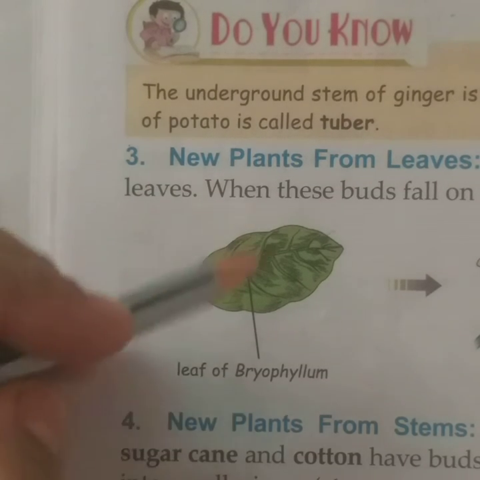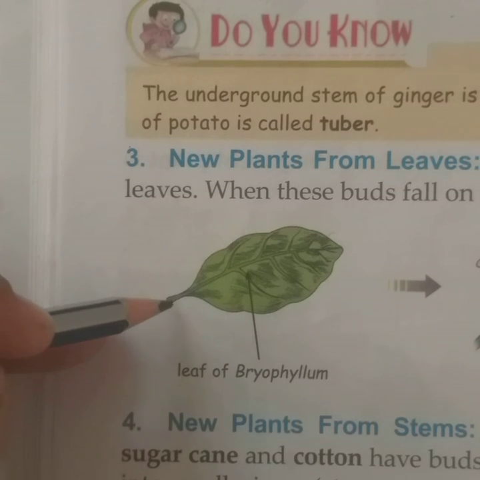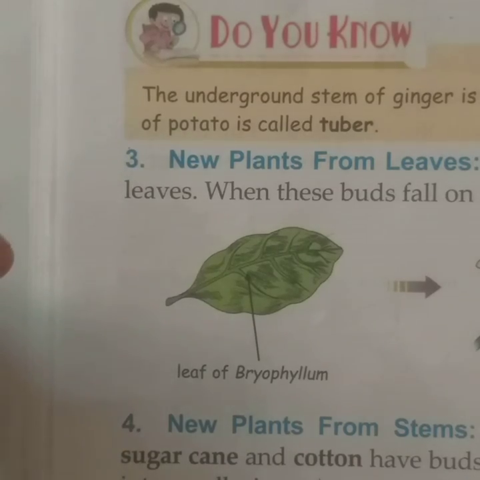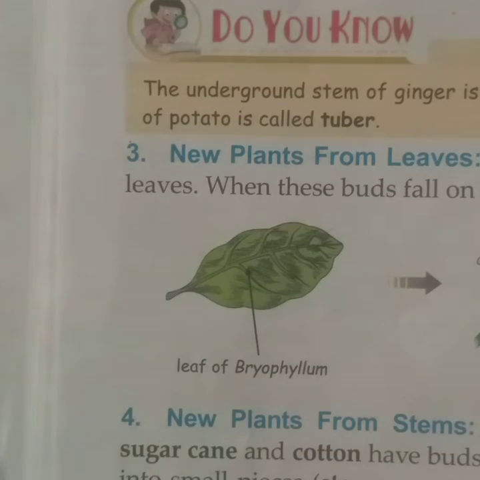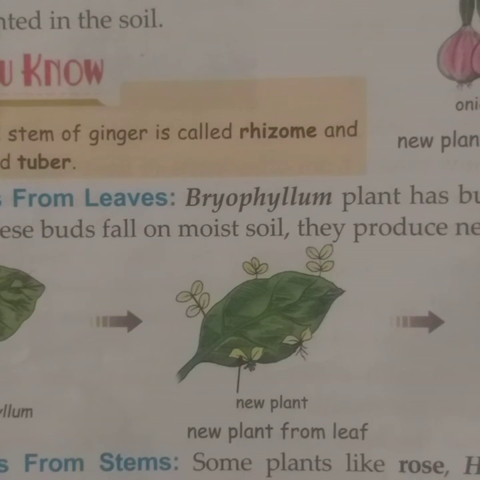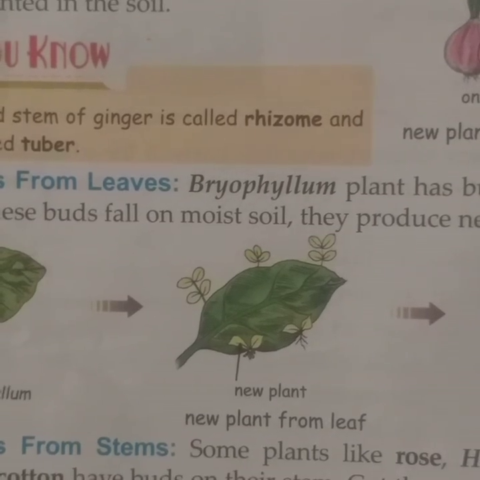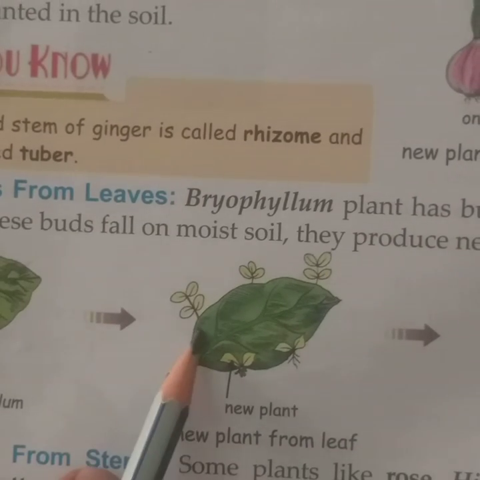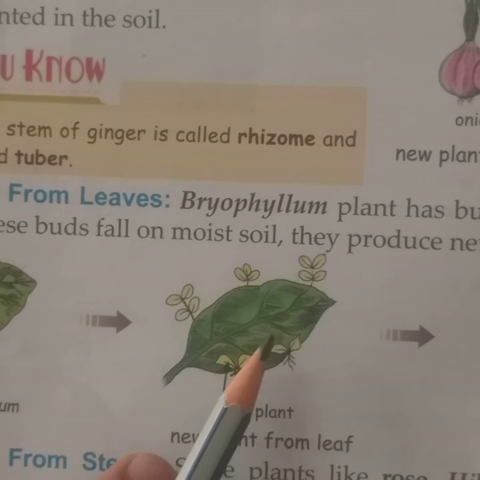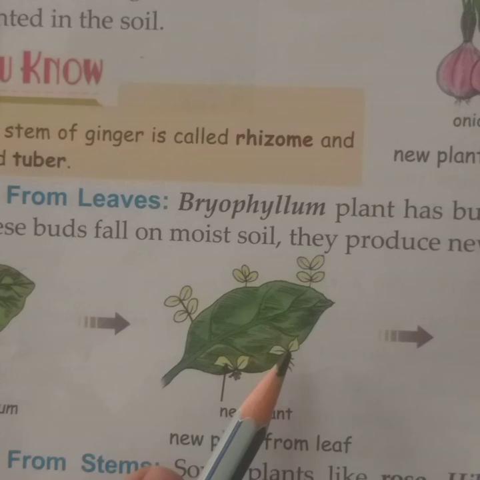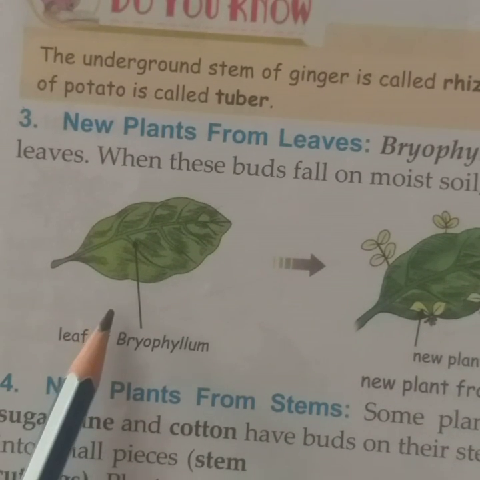When these leaves are cut off from the plant and fall down on the ground, these buds, if they get proper moisture, air, and sunlight, start growing on the leaf itself, and further they grip the soil and convert into a new plant. So here you can see a leaf of bryophyllum.